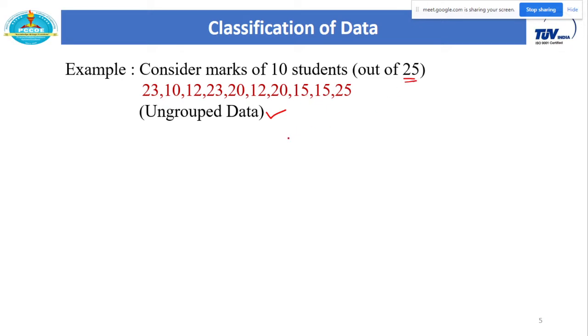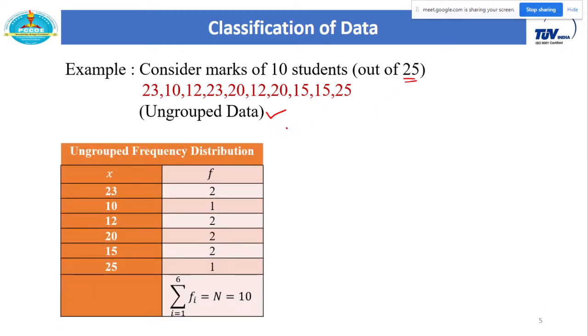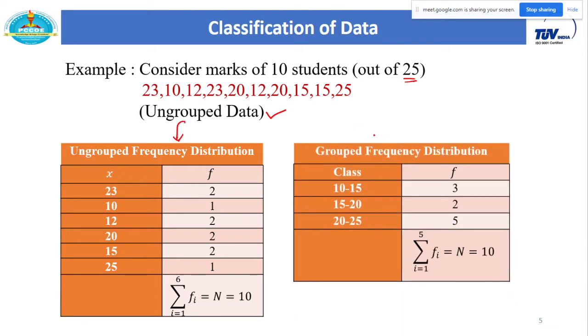Now I have to represent this same data either in the form of an ungrouped frequency distribution or in a grouped frequency distribution. Let me explain one by one. What is the meaning of ungrouped frequency distribution? In this representation, in the first column, that is the X column, we just consider the distinct observations from our given data.